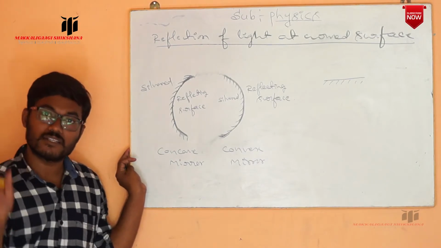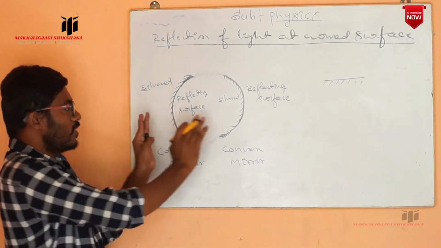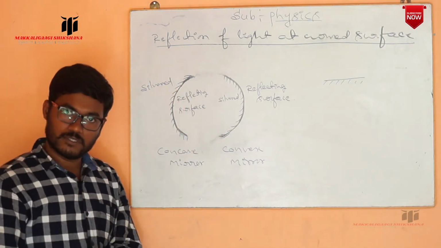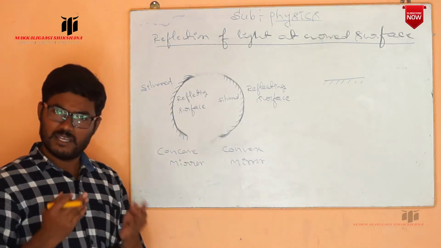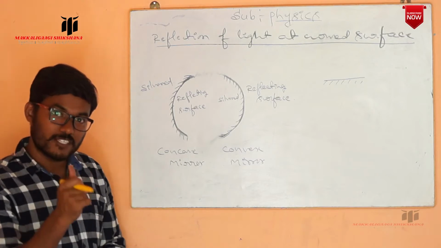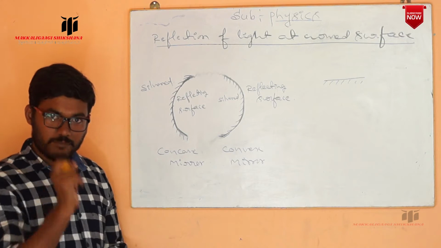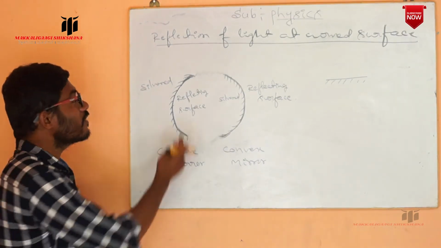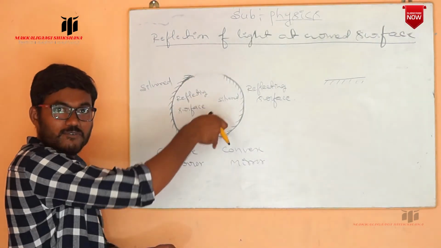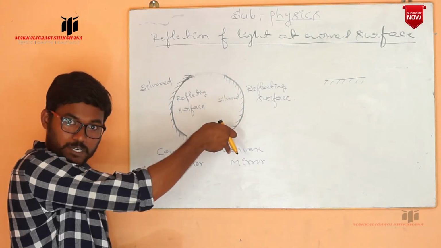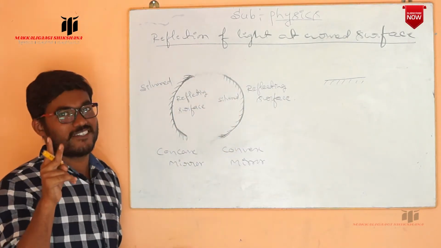So first, what are spherical mirrors? I told you convex and concave mirrors are the two spherical mirrors. But what are spherical mirrors? Observe carefully. Spherical mirrors are part of a hollow sphere bounded with two surfaces.